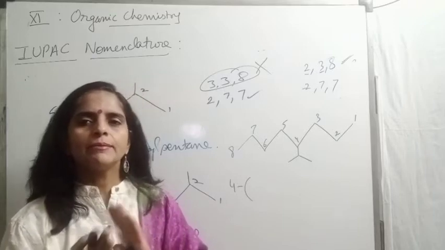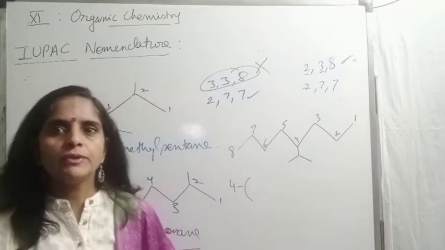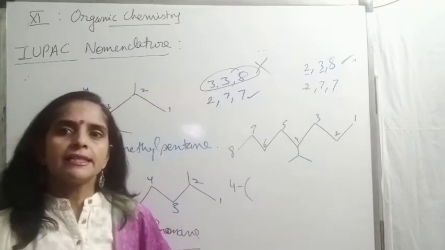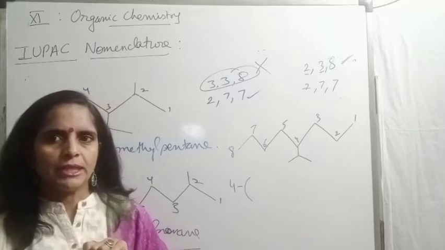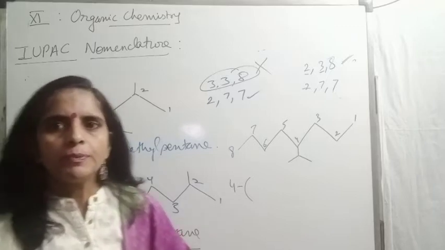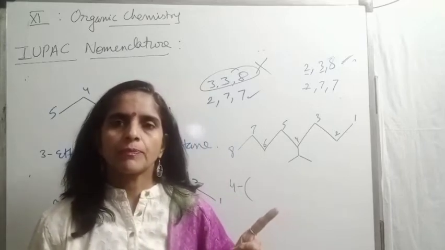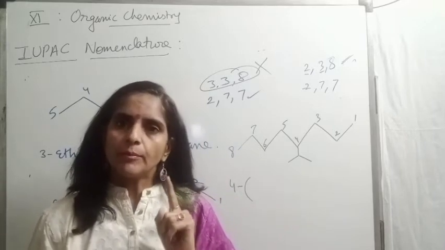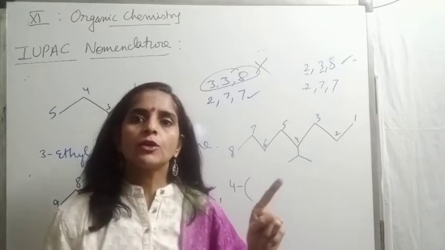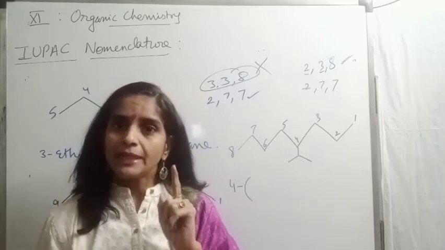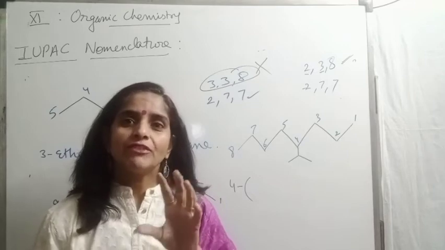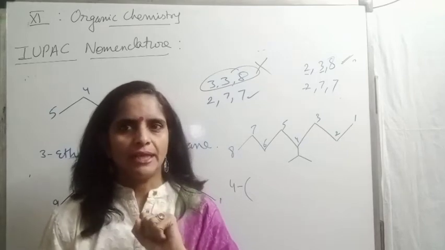Here we will be discussing one more very important feature, that is the difference between common and IUPAC nomenclature. In IUPAC nomenclature, we never talk about the total number of carbon atoms. We always talk about the number of carbon atoms present in a continuous chain. But the common name says we will be taking the total number of carbon atoms.